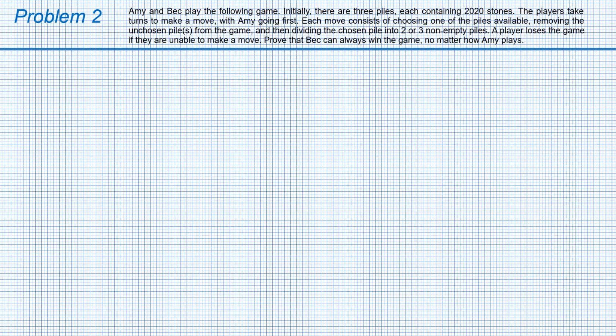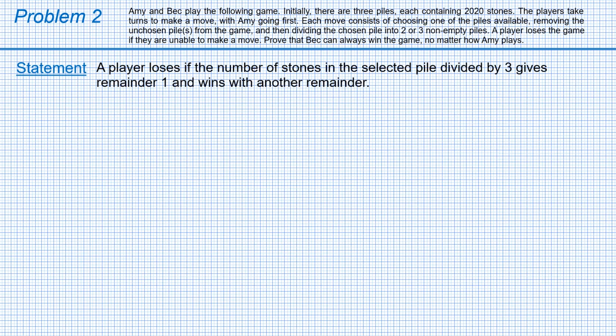We are going to prove the following statement. A player loses if the number of stones in the selected pile divided by 3 gives remainder 1, and wins with another remainder. That can be rephrased in the following way.